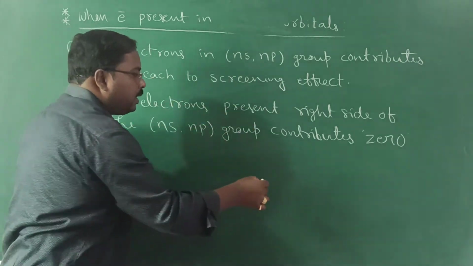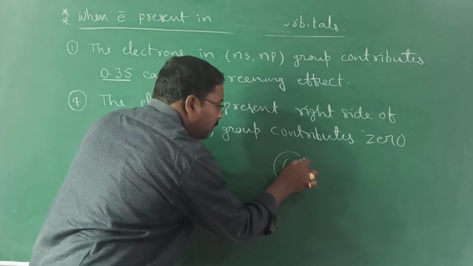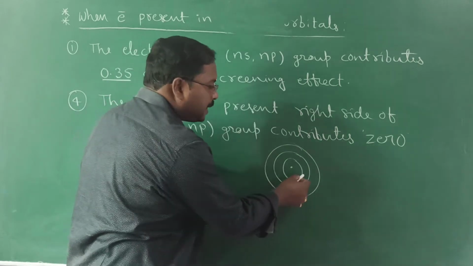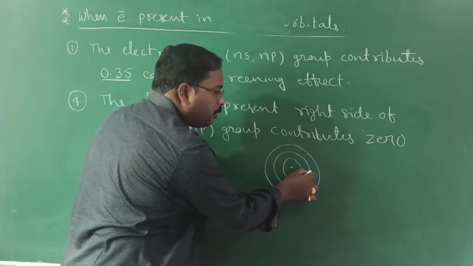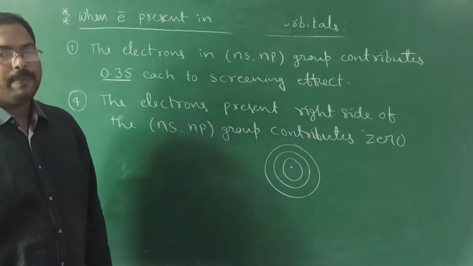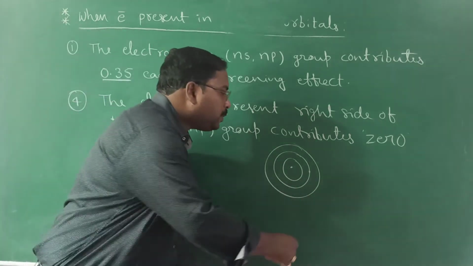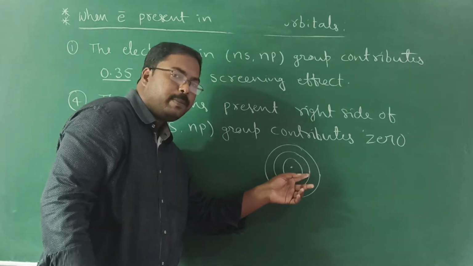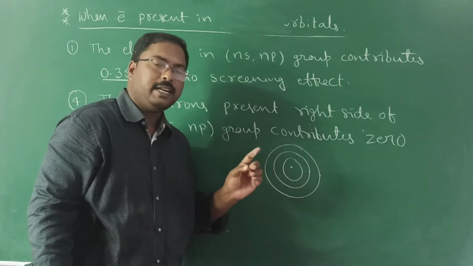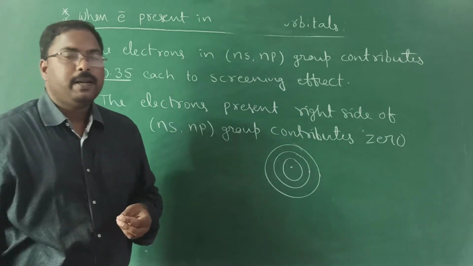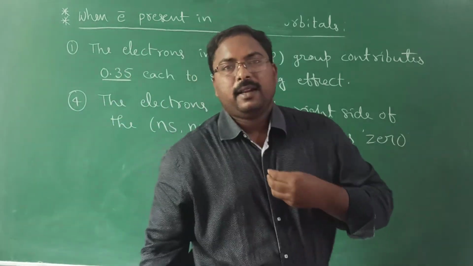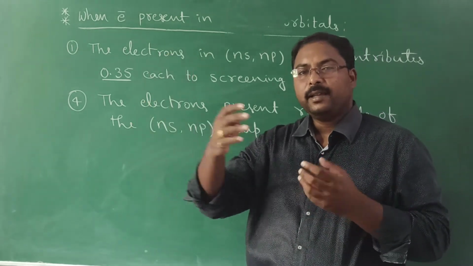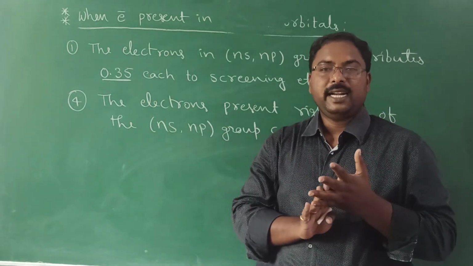For example, it is an easy thing. There are 3 orbits. Suppose you are measuring the screening effect of the electron present in the second orbit. Will the electrons present in the third orbit protect this second orbit electron from the nucleus? No. Correct or not? Simple. For example, the effect of the teacher on the third bench student will be screened by the first bench and second bench students, right?